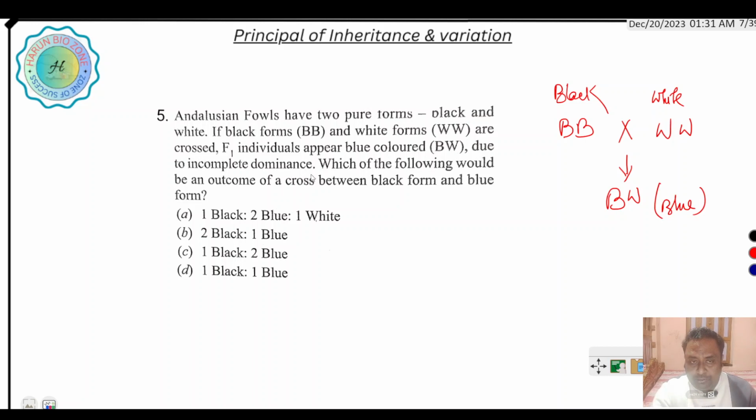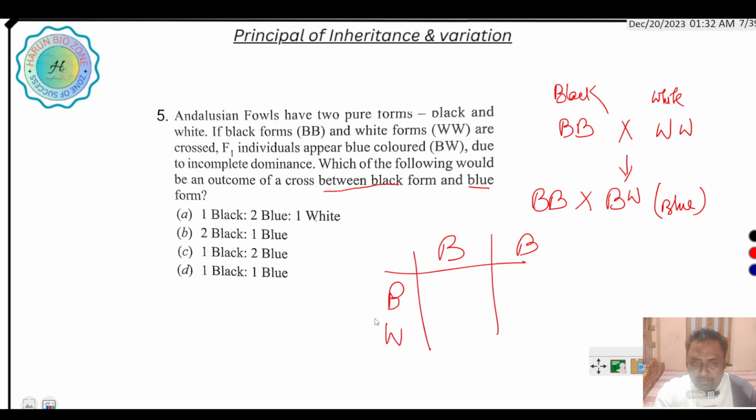Due to incomplete dominance, which of the following would be an outcome of a cross between black and blue forms? Black and blue forms means a cross between BB and BW. If crossed, what happens?